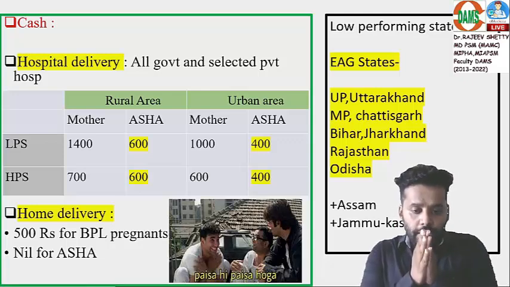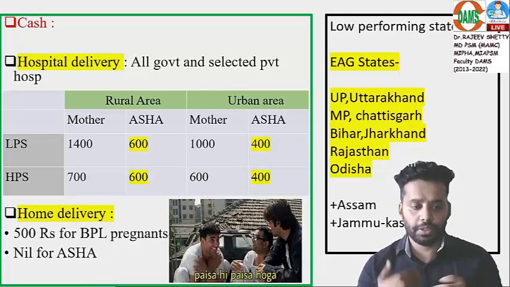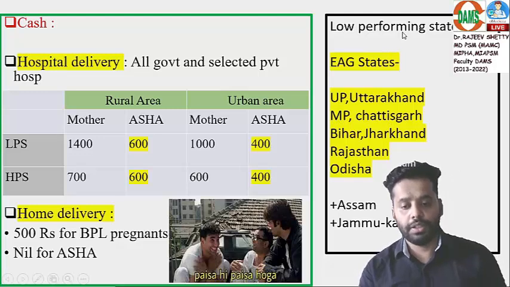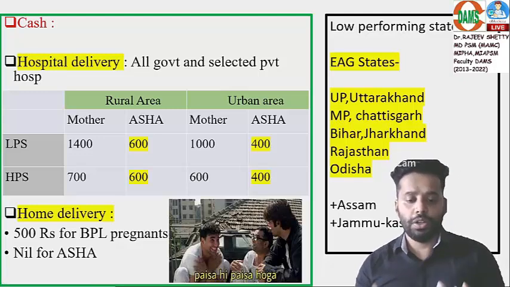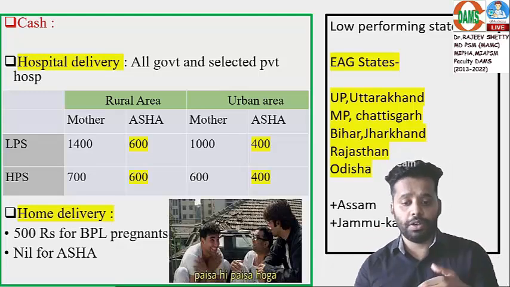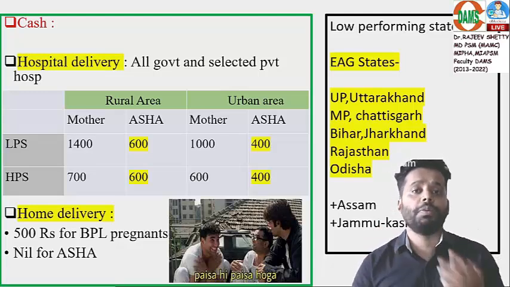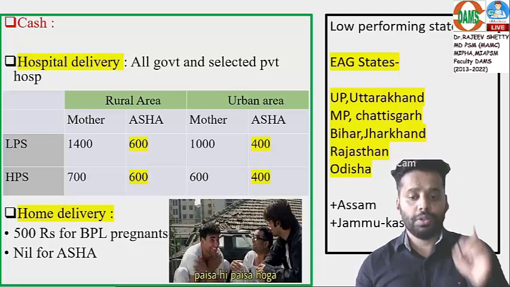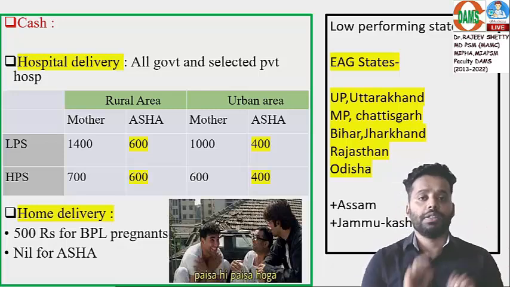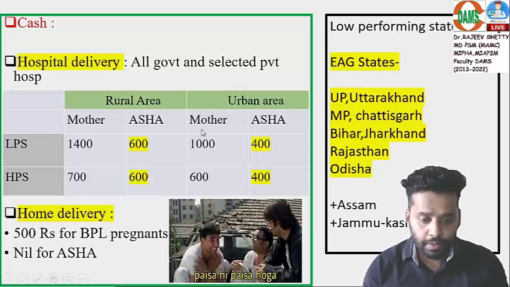But intentionally they have made this question a bit trickier by asking Madhya Pradesh. Directly they could have asked low performing state, but at their level they want you to remember and retain a bit difficult, because this was a memory based question. First you have to recall it as low performing state. Then we have to come and answer it as mother 1000 rupees, ASHA 400 rupees.